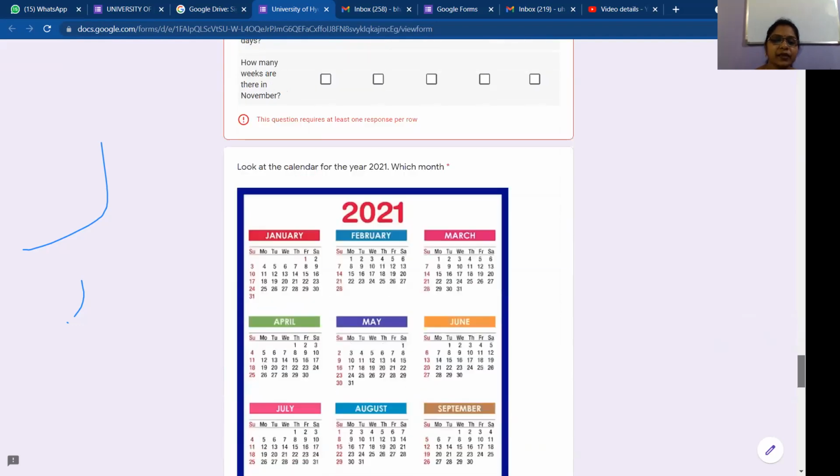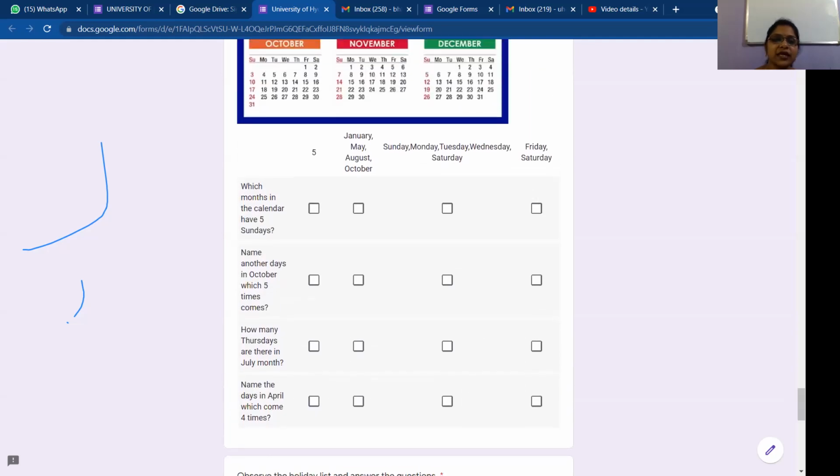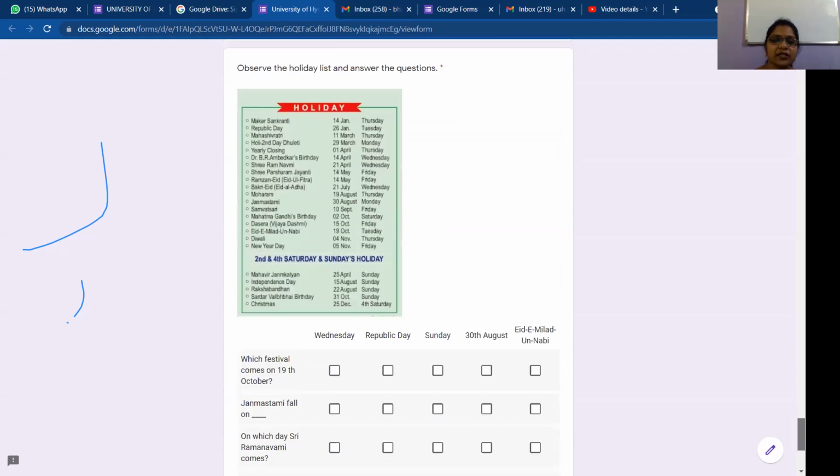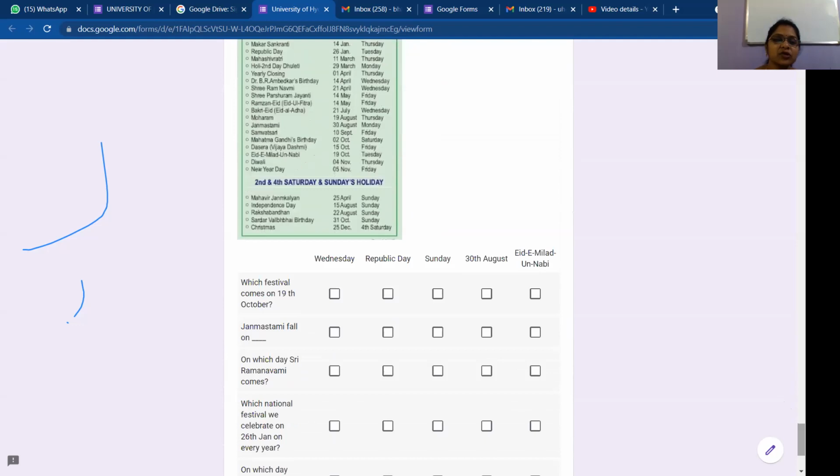Okay. Once again, the same calendar, but different questions. Please try to understand this. You can do this on your own. I skip this. Let me go to the next question. Observe the holidays list and answer the question. Here the holidays list is given. You need to answer the questions. Which festival comes on 19th October? Check it here. Where is 19th October? It's here. Eid.